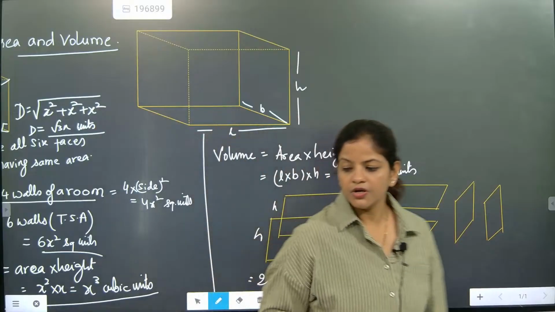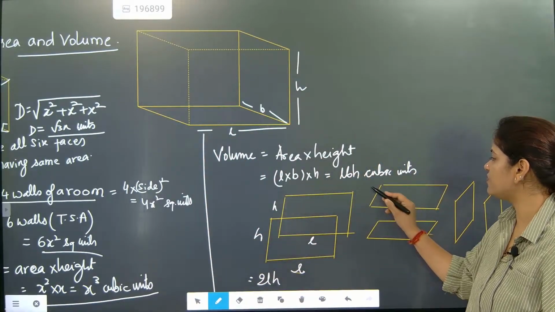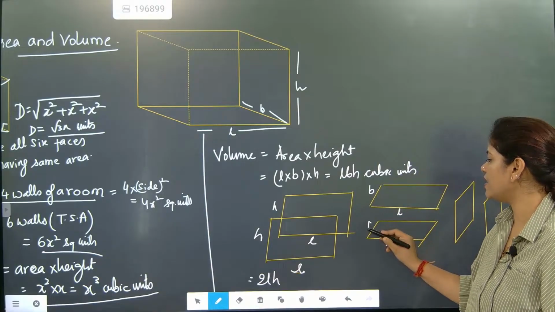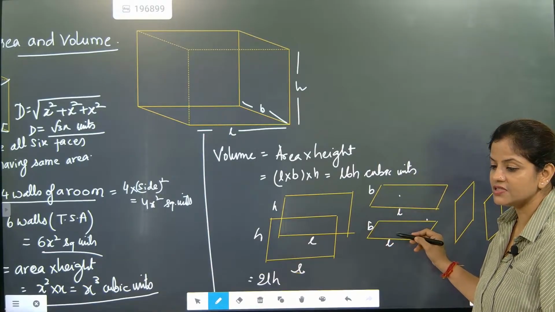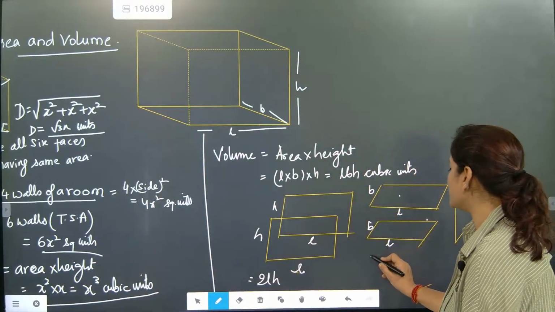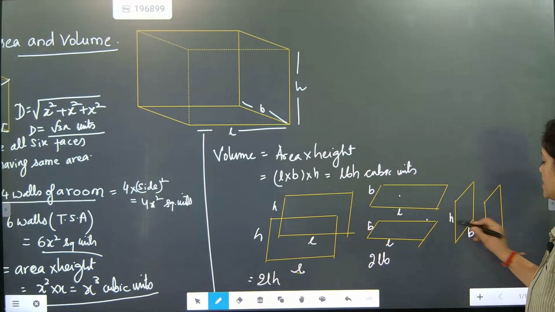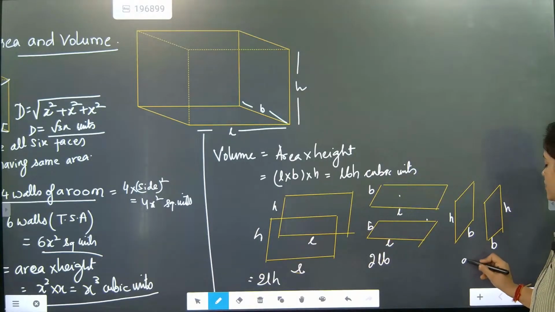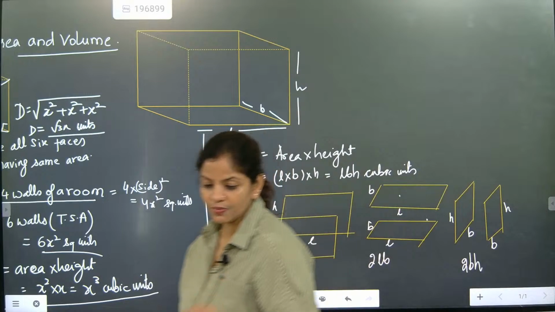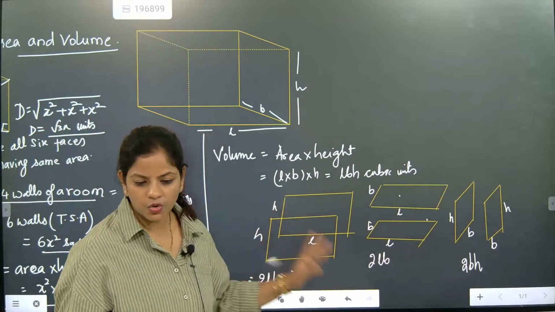Okay, very good. 2LH. Now this side and this side. Here again L is there, but with L, B is there. Here also L and B. This is the ceiling and this is the floor. Then how much will it become? 2LB. Now this side is BH and this section is BH. So it will become 2BH. So 2LH, 2BH and 2LB are there in total.